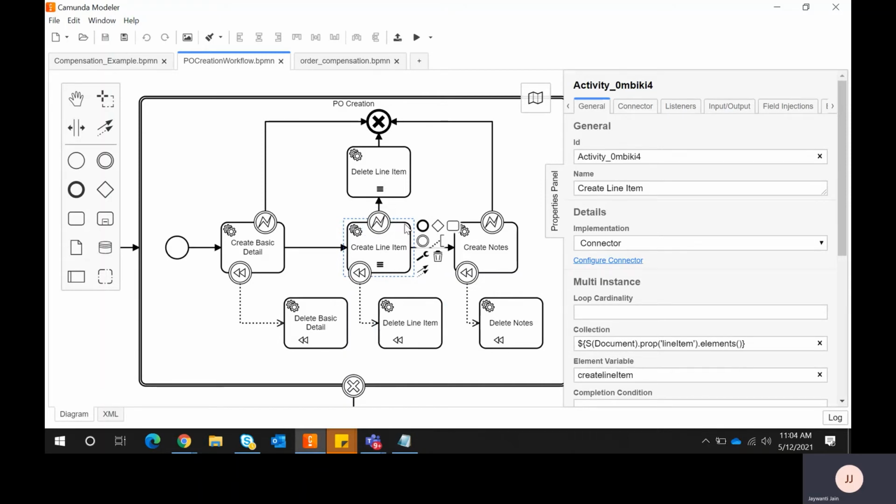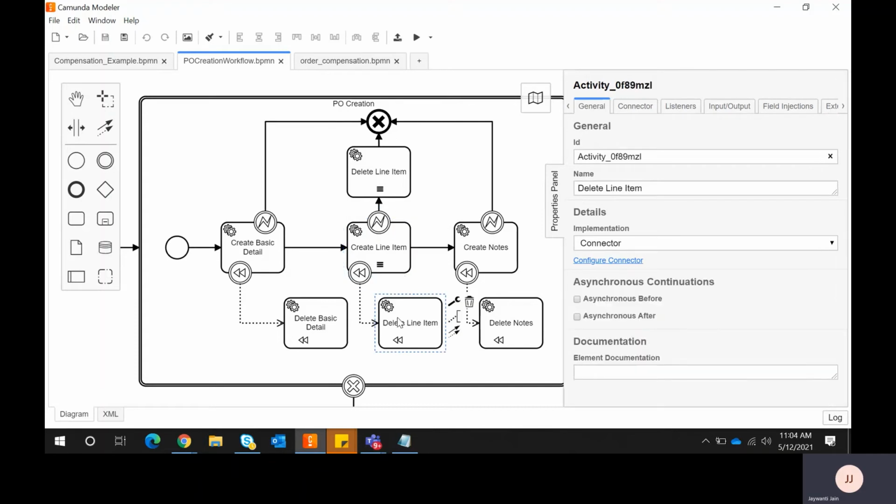So ultimately this activity got failed. As soon as I am firing the cancel event, this activity will not call this one because the complete activity failed. When will this be called? If this activity succeeded, like all 100 line items succeeded, it moves to the next step, and if this fails, then only it will redo this one.